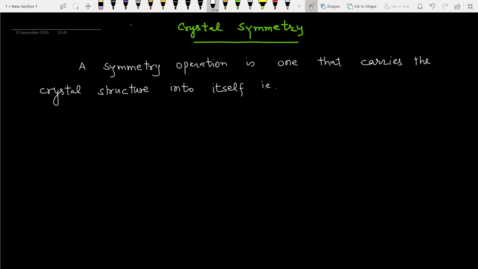That is, it leaves the crystal and its environment invariant.